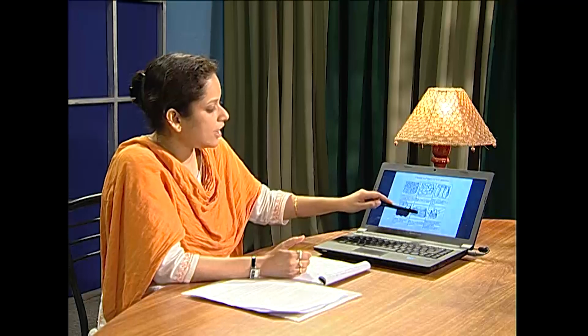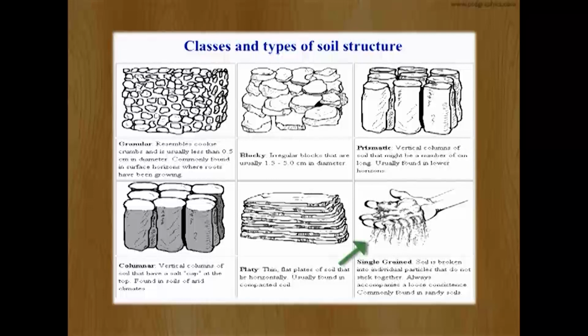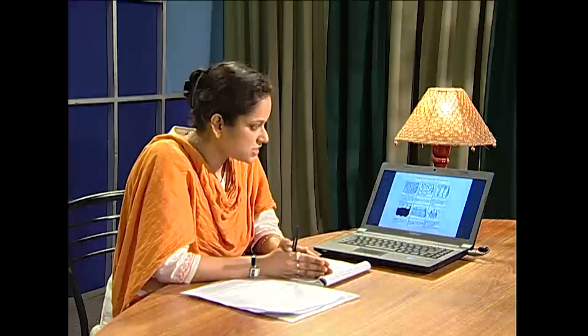They do not allow water circulation to take place. There is another type known as single grain type, in which the soil particles do not aggregate because of the absence of cohesive forces, and hence they are present in the form of single grains. Let us now see what a soil profile is.